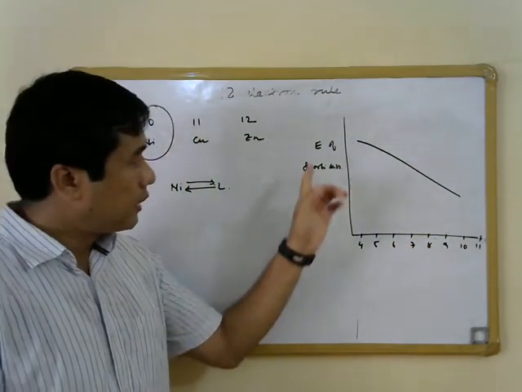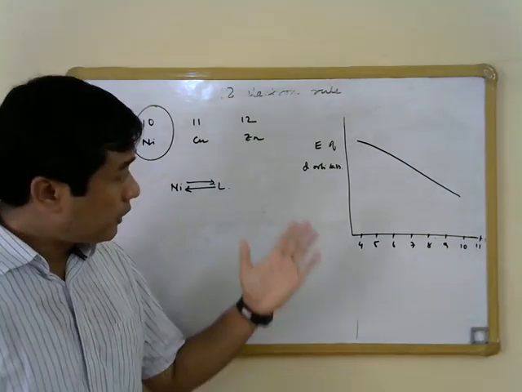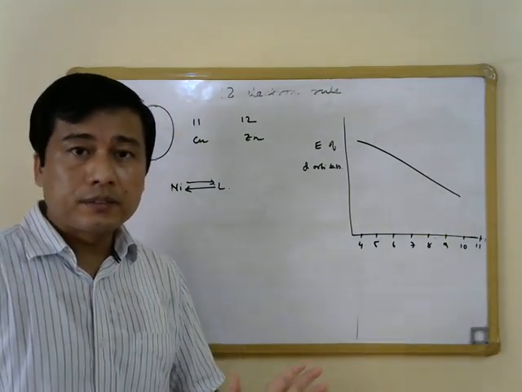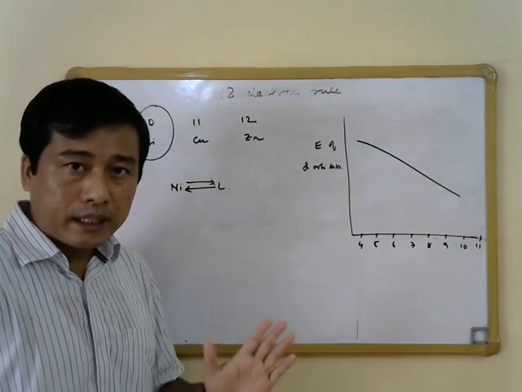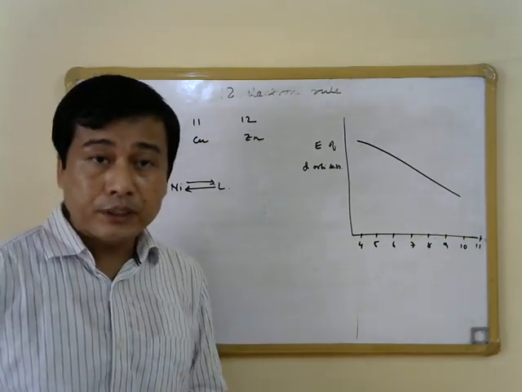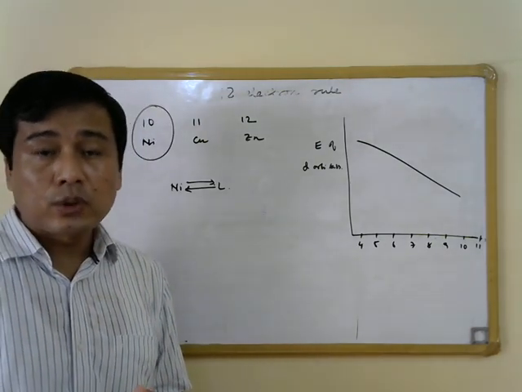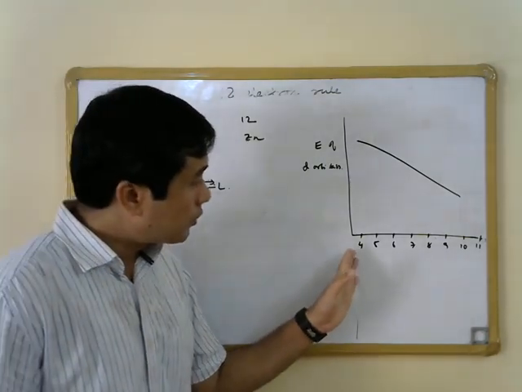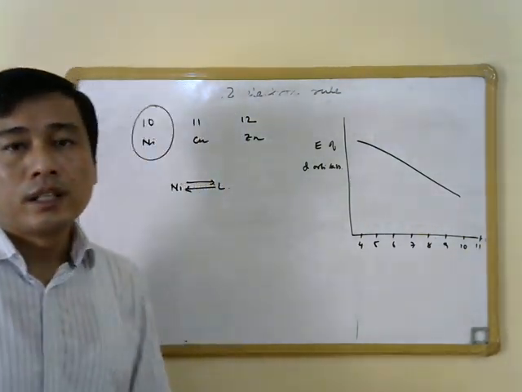as we go from the left side of the periodic table to the right side.